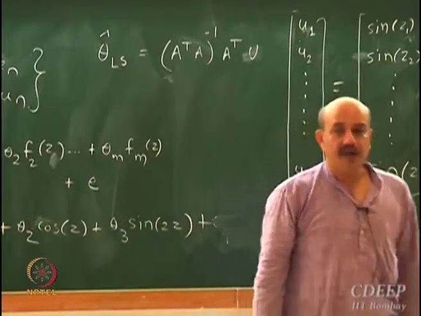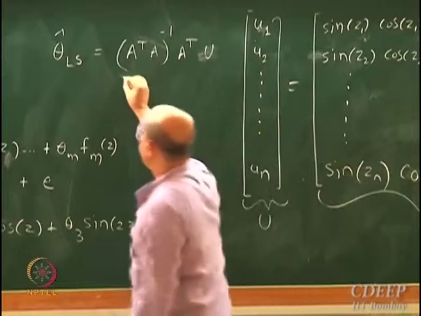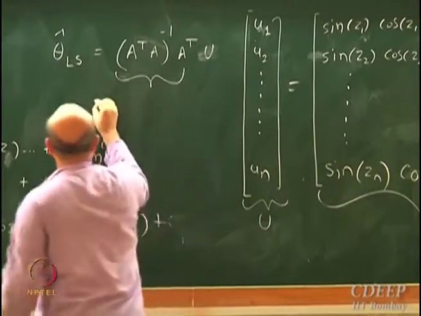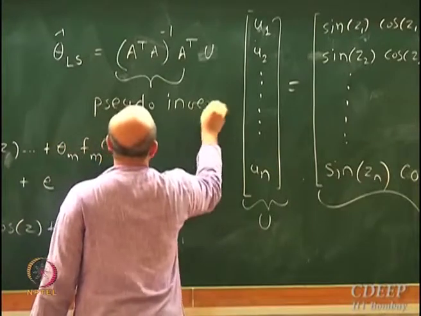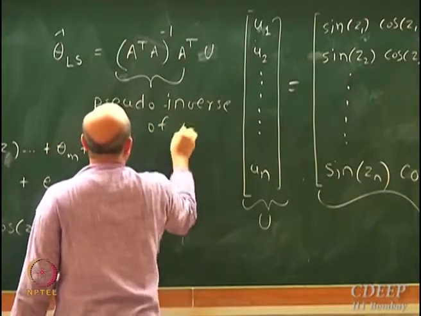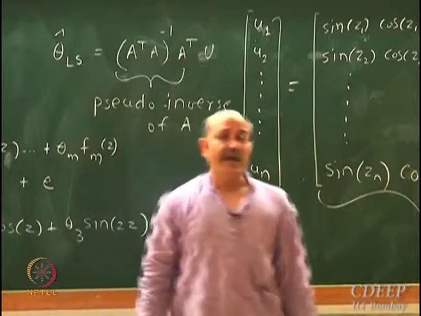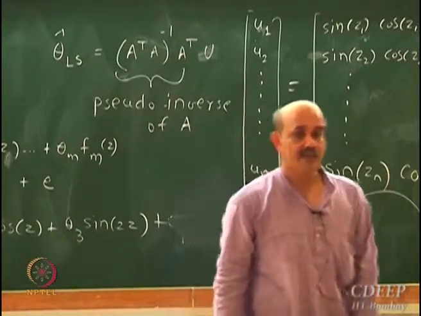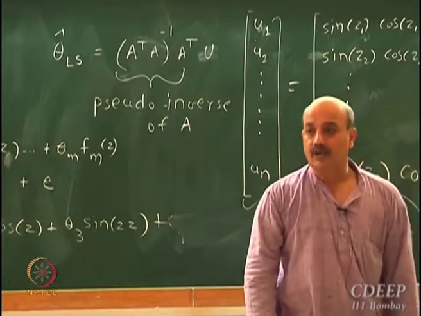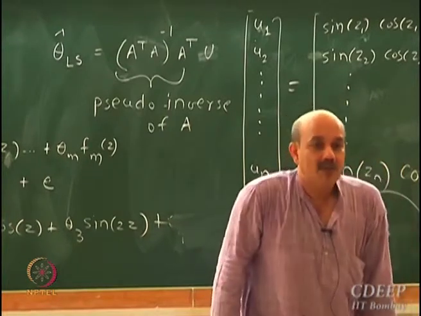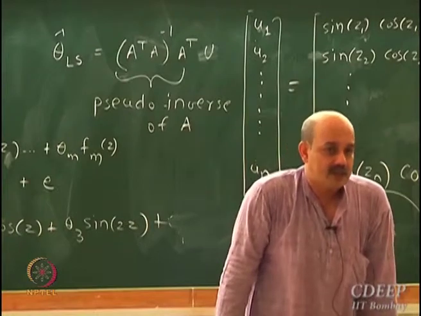This matrix, A transpose A inverse A transpose, is called the pseudo inverse of A. Why pseudo inverse? A is a non-square matrix, n cross m. I cannot invert it in the normal sense of an n cross n square matrix.